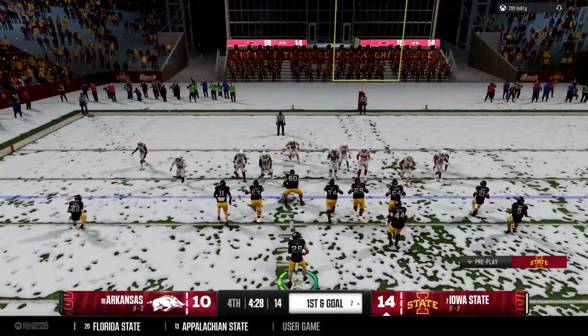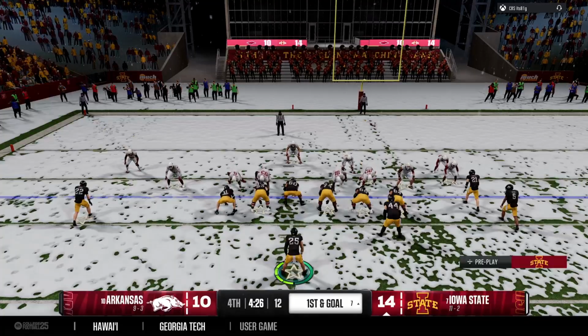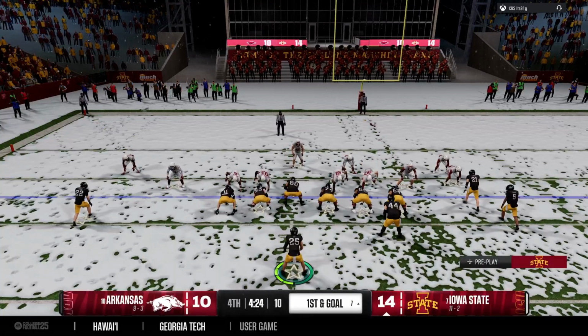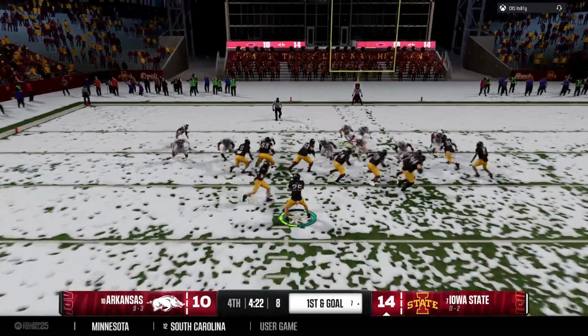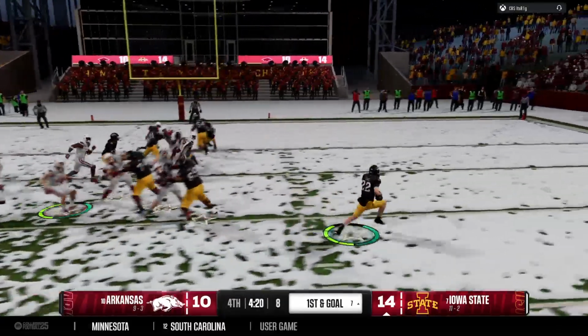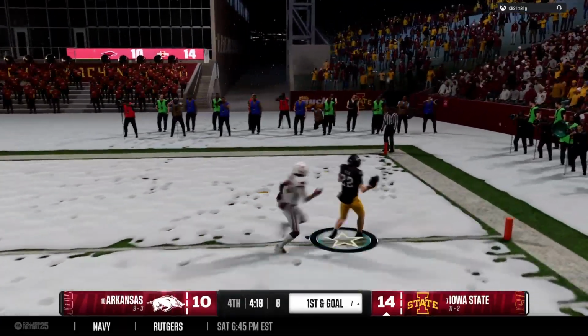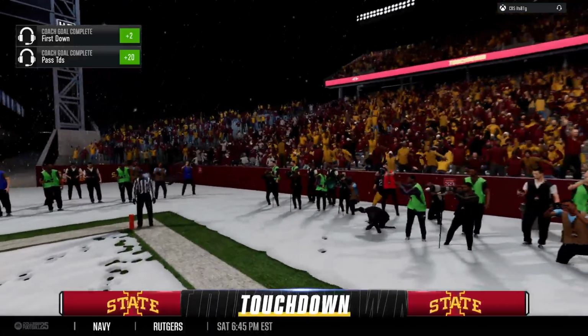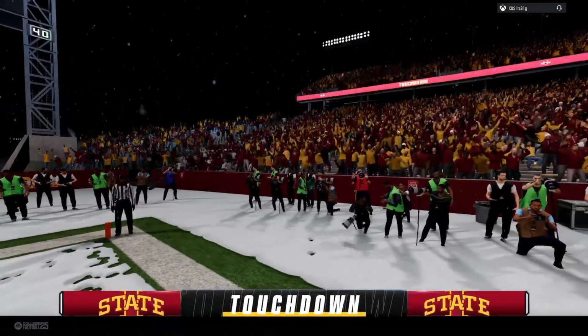For the offense, a chance to extend the lead, but more importantly, milk the clock here late in the game. Motion by the back. Defense better adjust. Quick pass. Here comes a jet sweep. And he will score. Touchdown, Iowa State.